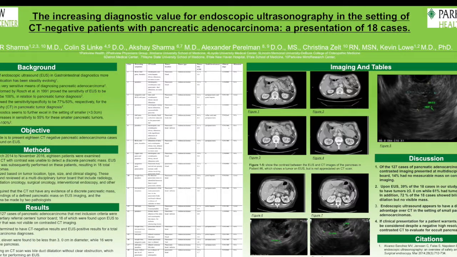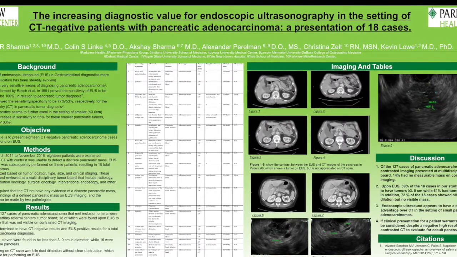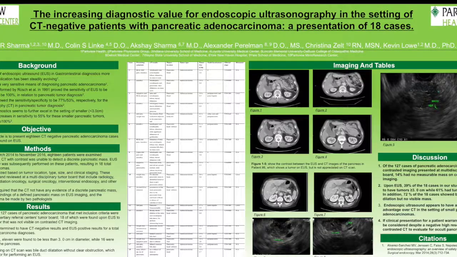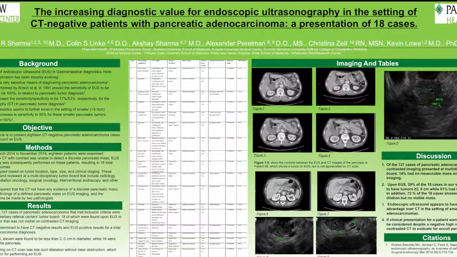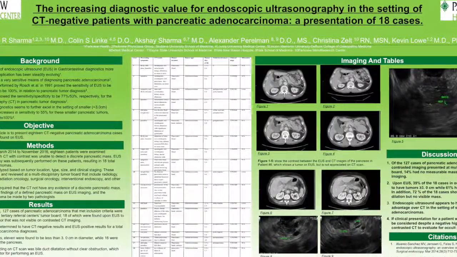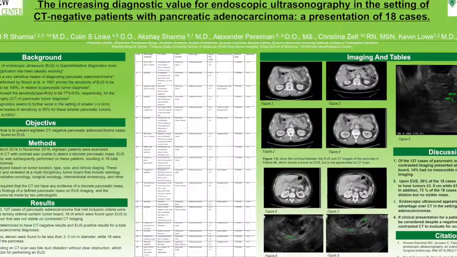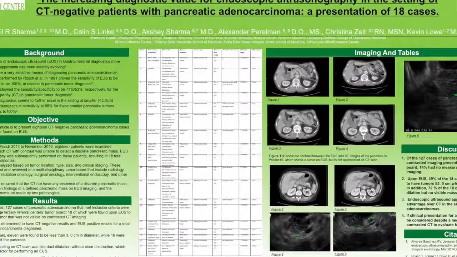An example of this may be seen in a case series which we originally presented at the World Congress of Gastroenterology at the National ACG meeting in 2017. We took a retrospective look over a 2-year period at our Cancer Institute at Parkview Health System. Here we picked out 127 patients who had a CT scan for early-stage pancreatic cancer. By this, we meant a potentially resectable lesion that was 2.5 centimeters or less in size.